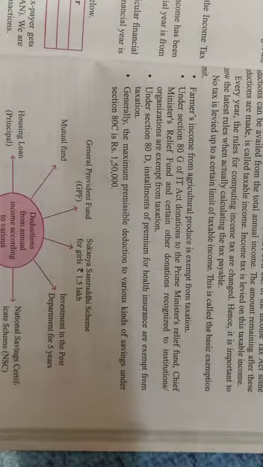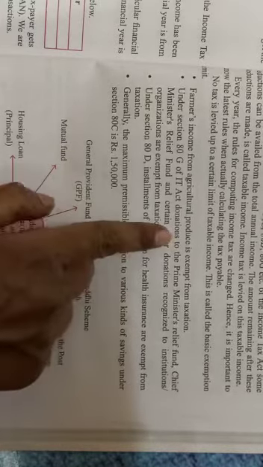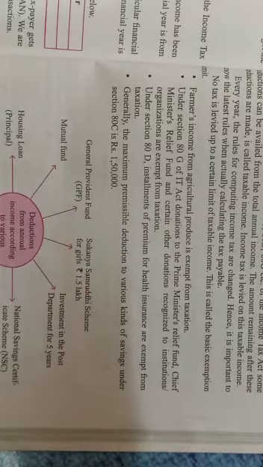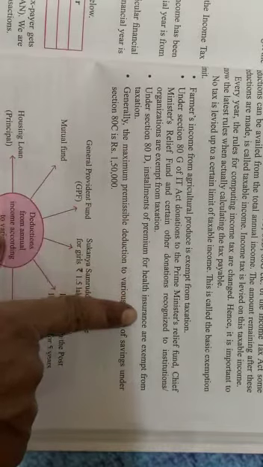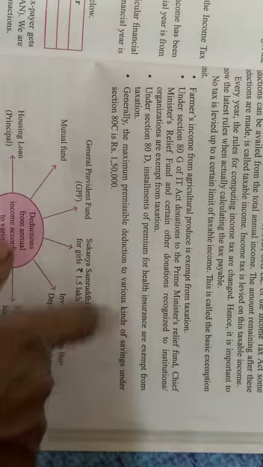So if you are doing charitable work like giving donations to Prime Minister Relief Fund or Chief Minister Relief Fund, then on that particular amount tax is not levied. That is the plus point. And under section 80D, installments of premium for health insurance are also exempt from taxation.